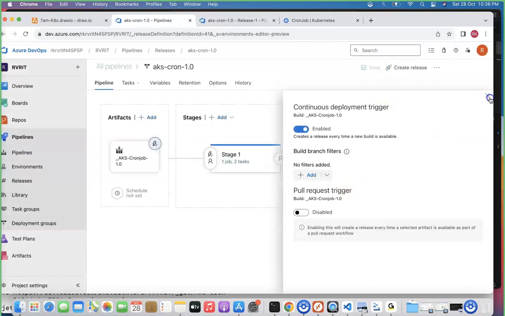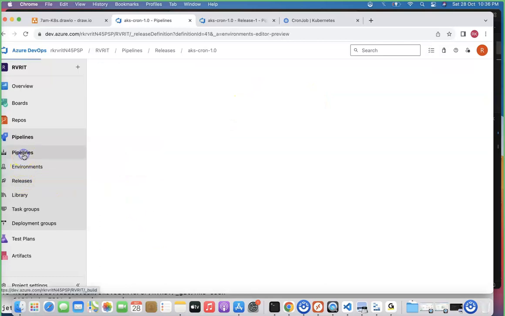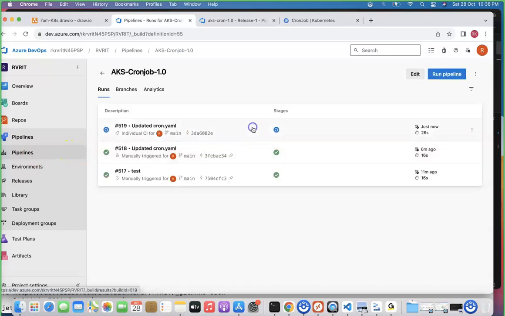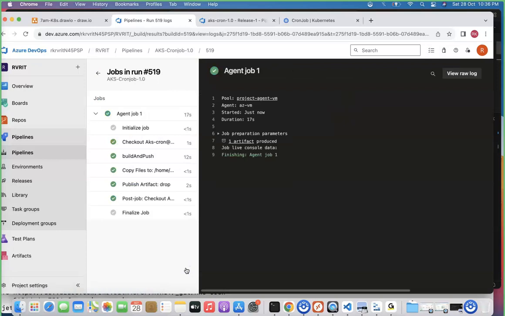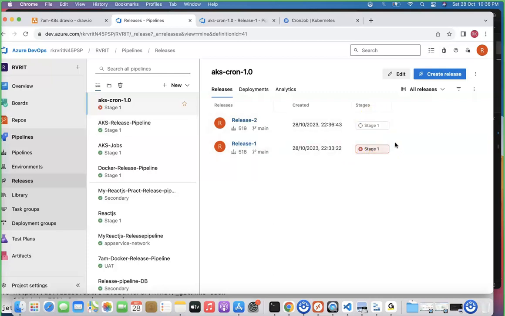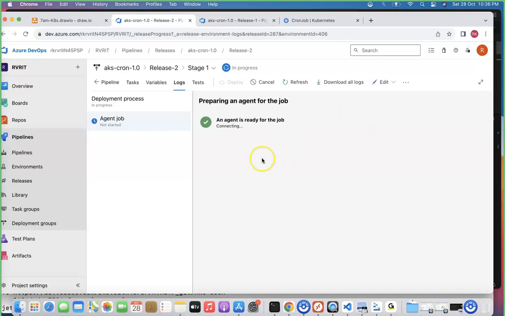Leave it. So once this particular part is done, just wait for a while. I think it will be smooth. This time it will be smooth. Let's double check it, not an issue, and we will see whether any errors come up or not. Awesome, so this is cleared already. I'm just going to the release pipeline. Let's wait for a few seconds, an entry will come here. Yes, see, the entry came, and automatically it is queued and running also. Let's click on this particular release pipeline stage. And the process is happening.